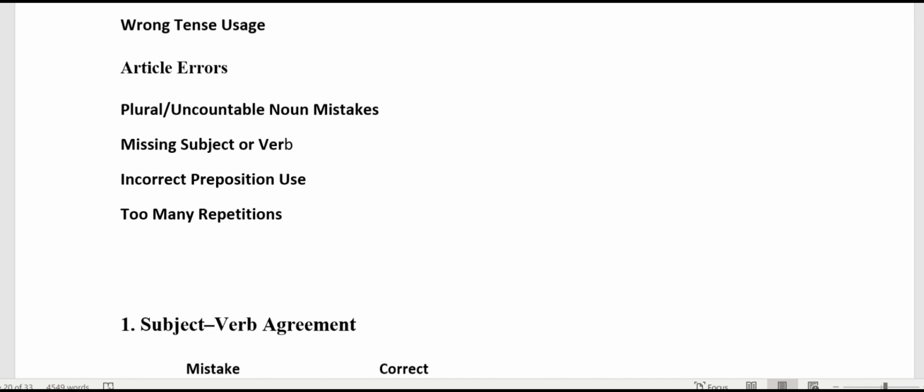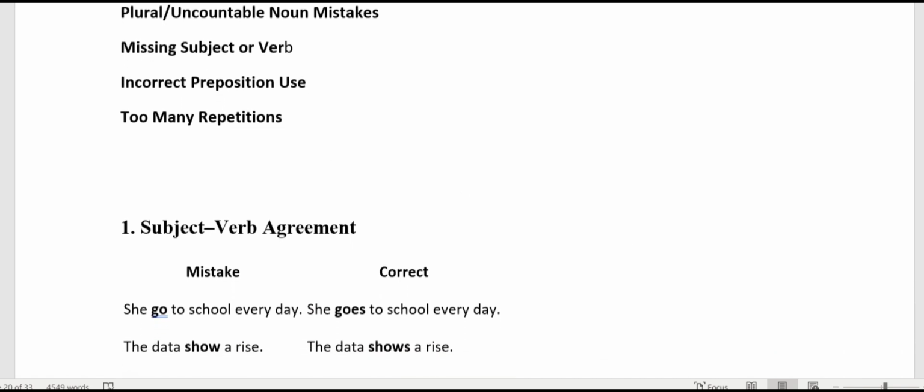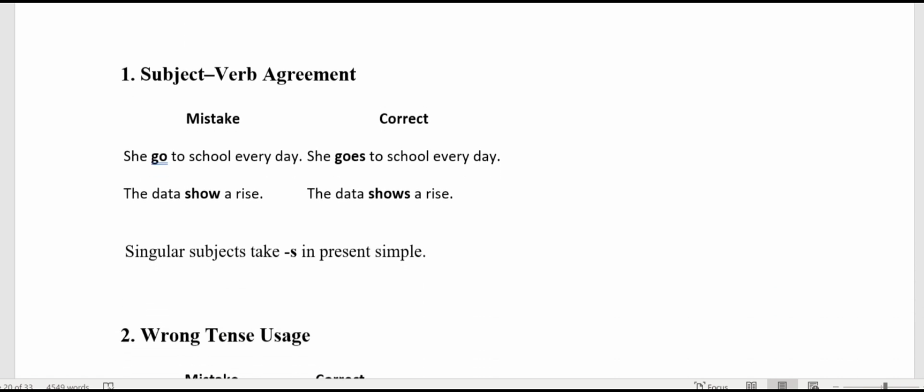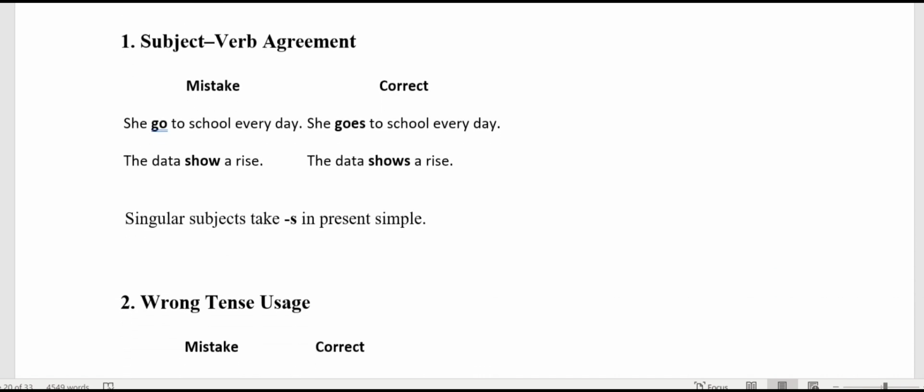Again, like the class is keeping you very simple with the common mistakes. Understand the basics once. Try to see how your speaking and writing is being affected by these errors. And in the next sessions, I shall come up with some real sample examples written by the students, spoken by the students, the real sentences, the real exam sentences, so that you can really understand in the context also. Fine. So we are beginning with subject and verb agreement.